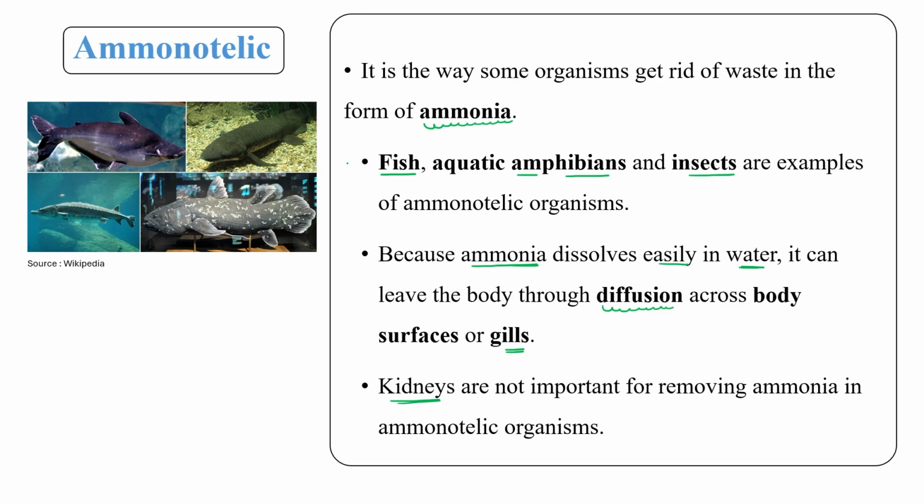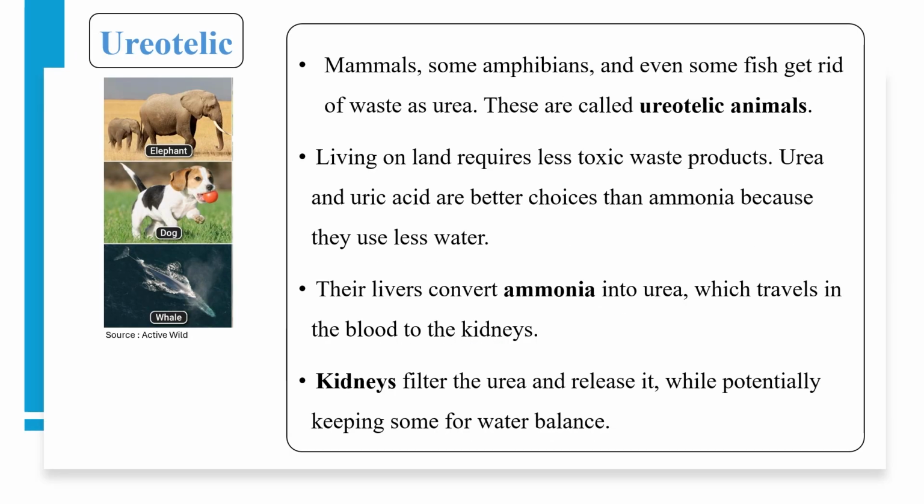These are the organisms which have ammonia as an excretory product: fishes, aquatic amphibians and some kinds of insects. Clear?